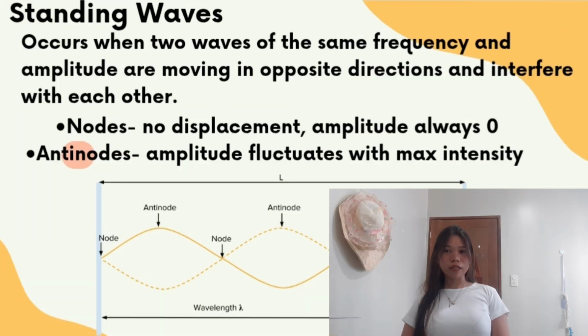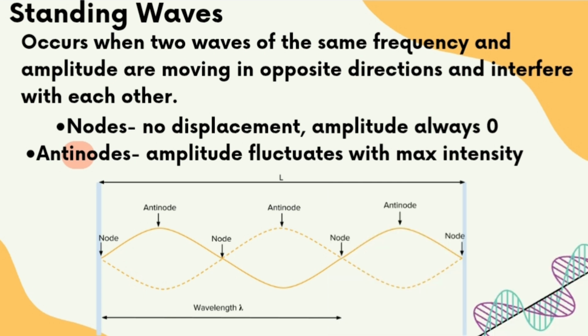What are standing waves? Standing waves occur when two waves of the same frequency and amplitude are moving in opposite directions and interfere with each other. Nodes have no displacement and their amplitude is always zero, while antinodes are where the amplitude fluctuates with maximum intensity. In the diagram, the nodes are shown at points where the wave crosses the center line, while the antinodes are the peaks and troughs between them.